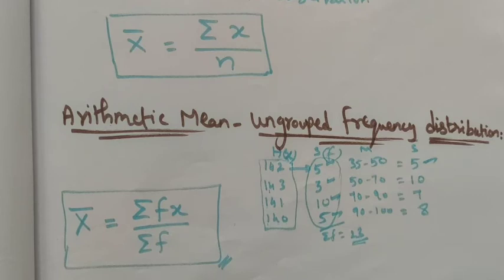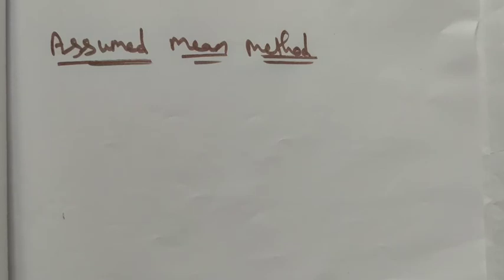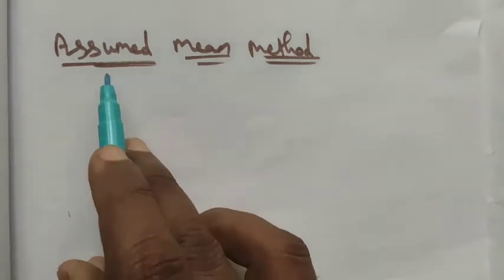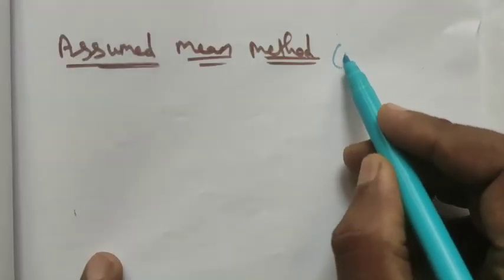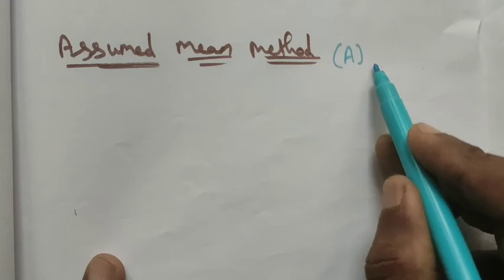This is the direct method, and we also have the assumed mean method. Let's see the assumed mean method. Assumed means we are assuming something, right? The students can get more than 50, or the students can get more than 70, like this. We are assuming 50 marks or 70 marks. In the assumed mean method we use A as the assumed mean, and here the deviation differs.